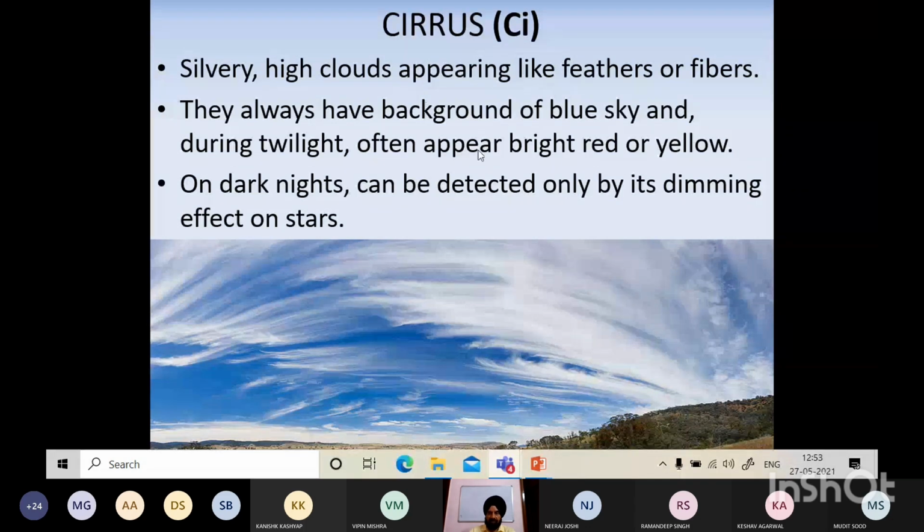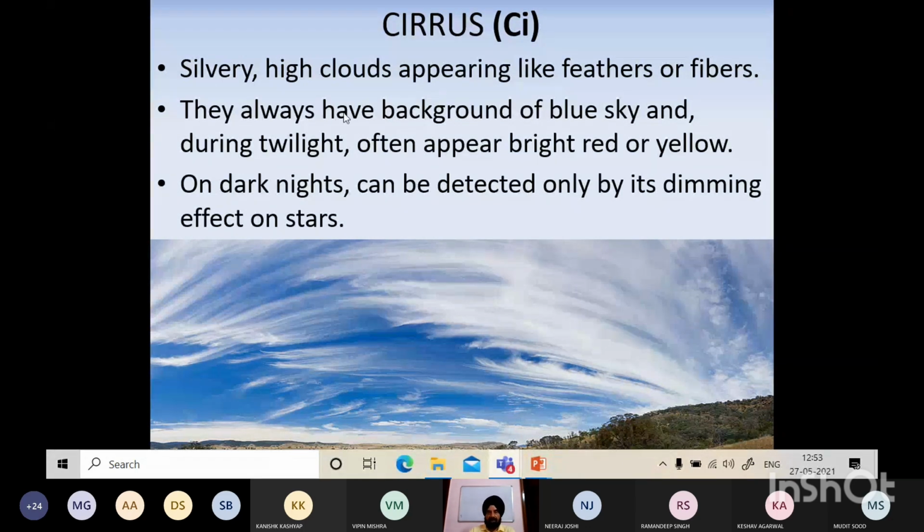That cirrus cloud, you can see this fibrous, and this is a very good indication. These clouds are a very good indication of storm. If there is a tropical revolving storm or somewhere far away, these clouds actually point towards the direction of the storm. They blow, because they are high clouds, these winds blow these clouds very far away. So काफी दूर तक आप इन clouds को देख के you can make out the center of the storm.